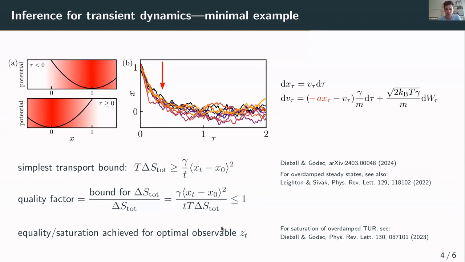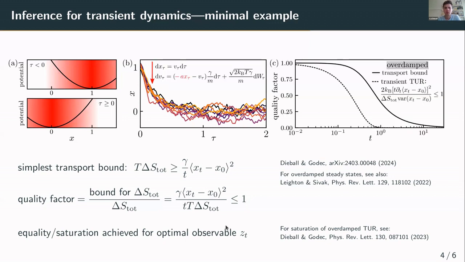And I can tell you already, I will not show it in detail today, but we can always saturate this bound, so always make it equal to 1, by choosing more complicated observables. If you want to see this, you can look at these references. And what we see is first in the overdamped case, so this is now the overdamped case, we obtain this black line where we see, okay, it becomes bad for long times, but for short times t, this actually saturates, so this bound goes to 1.